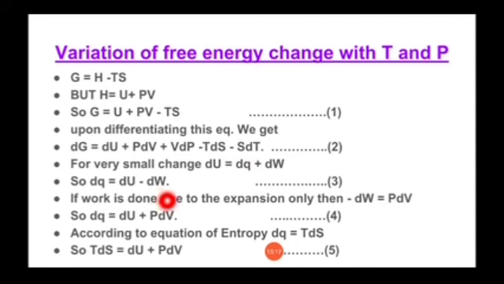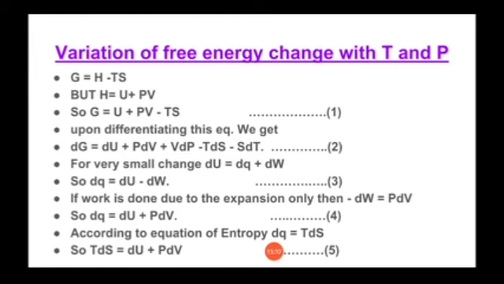Now if work is done due to expansion only, as we have seen in the Carnot cycle, whenever there is an expansion process, w is always negative. So here also, whenever it is expansion, minus dw is equal to P dV. So it becomes dq is equal to dU plus P dV.